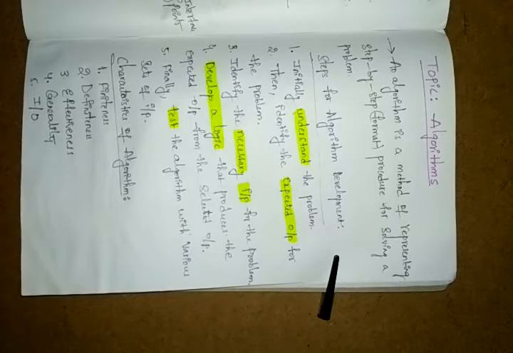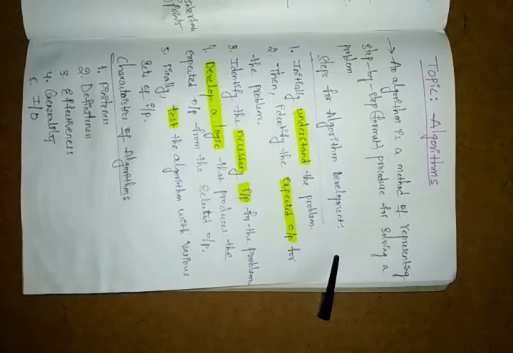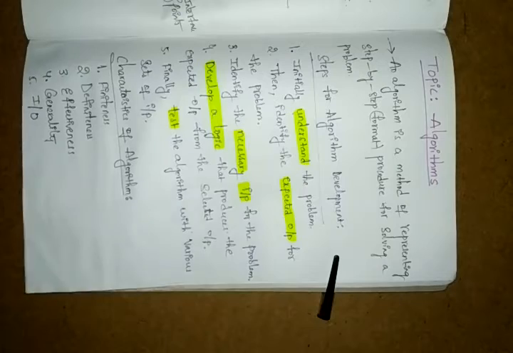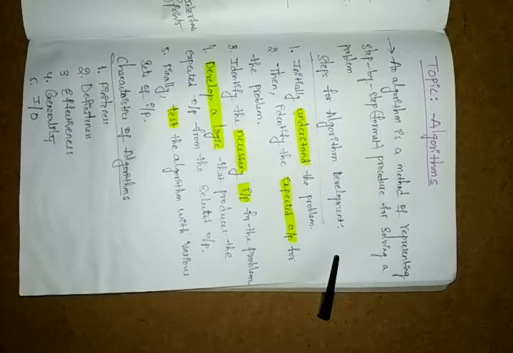After the completion of the algorithm, it just stops our algorithm by using the stop. So finiteness means only the number of steps required is performed by our algorithm. Okay, finiteness.